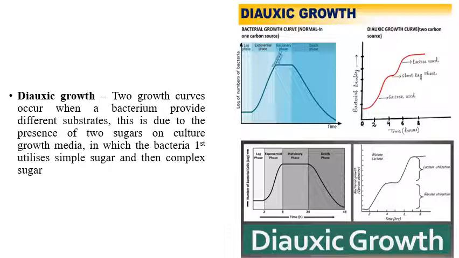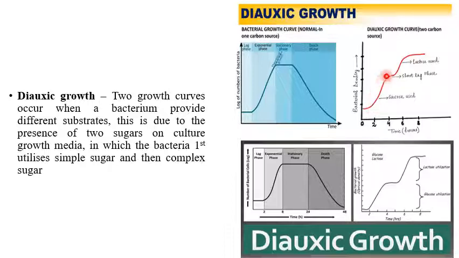This is mainly due to the presence of two types of sugars in the culture medium. So what will happen here? The bacteria first utilize the first set of compounds, let us consider glucose. So the bacteria utilize the glucose compounds. Second, if the second set of compounds is lactose or other carbon compounds, the bacteria start to utilize those. So on the right side we can see diauxic growth.